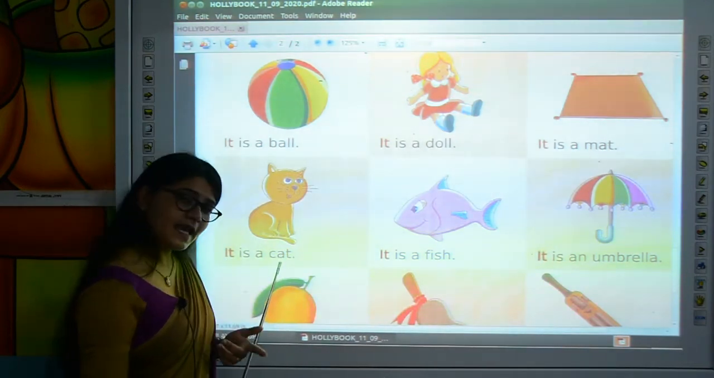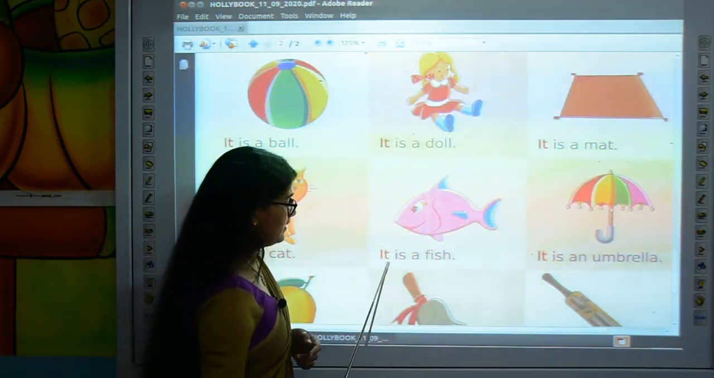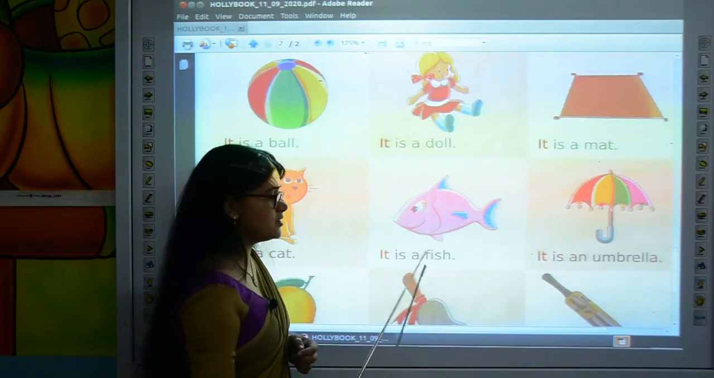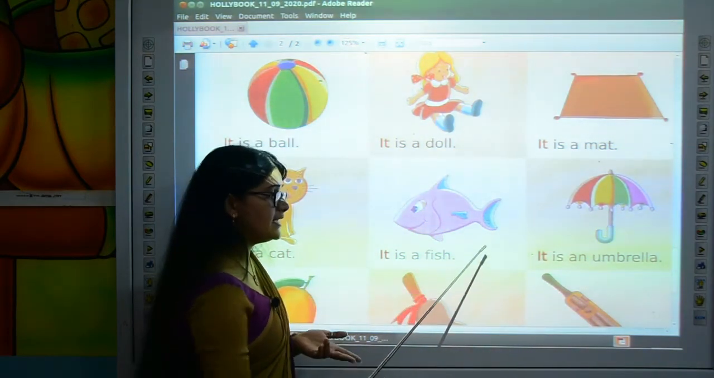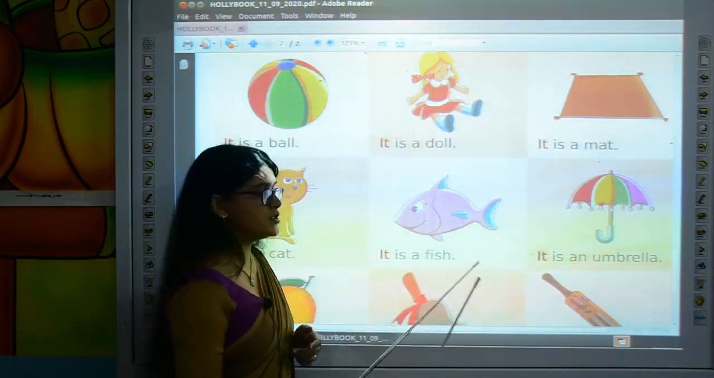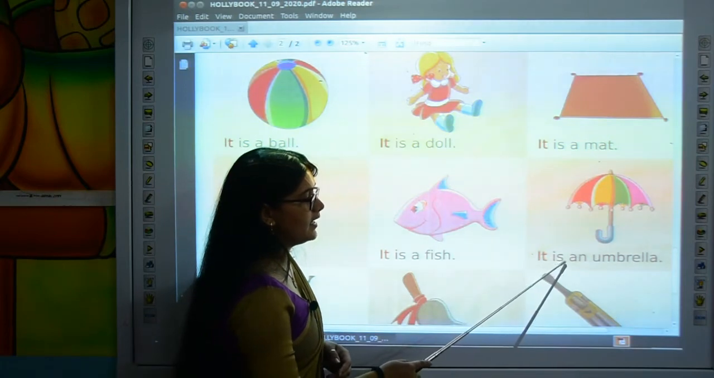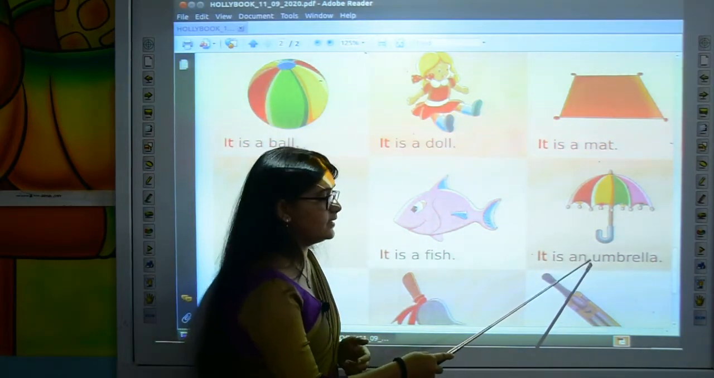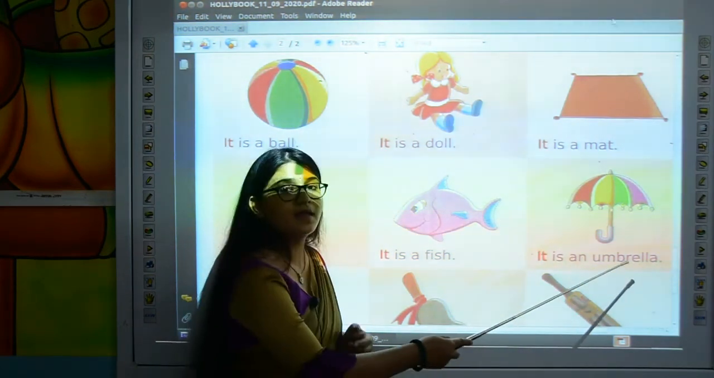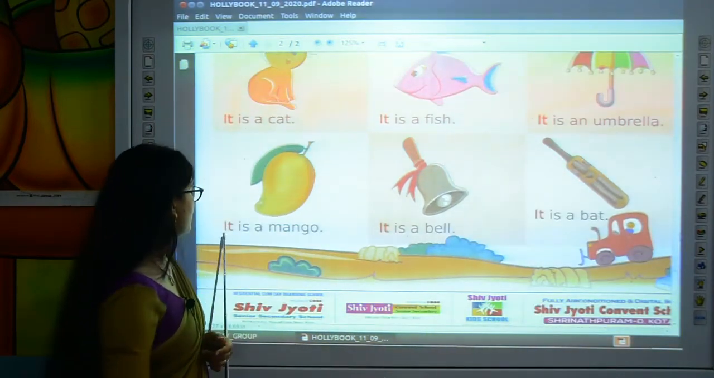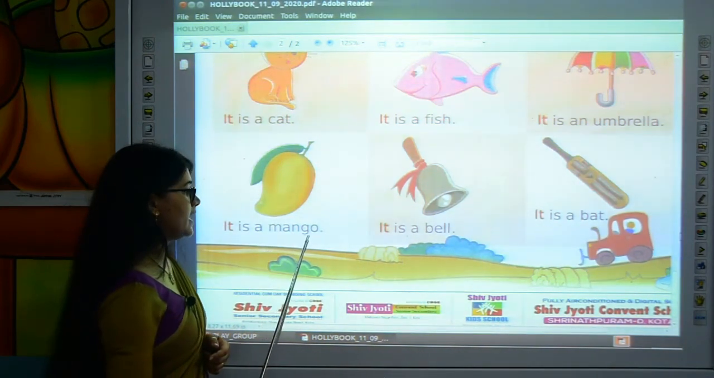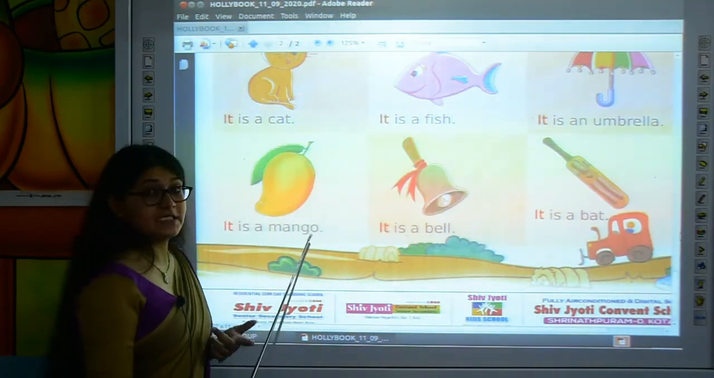It is a cat. It is a fish. Again it is an animal and for the animal we will use it. It is a fish. It is an umbrella. It is a mango.